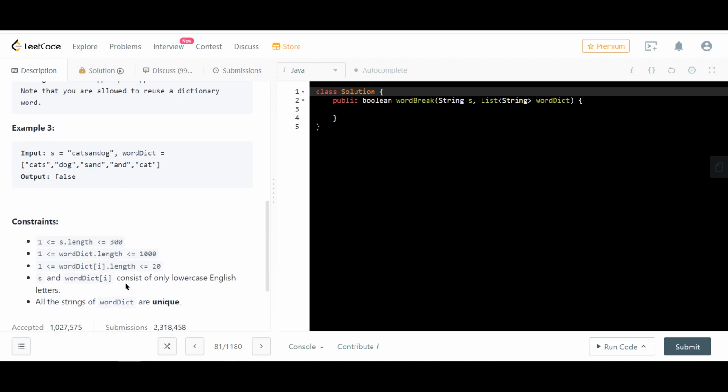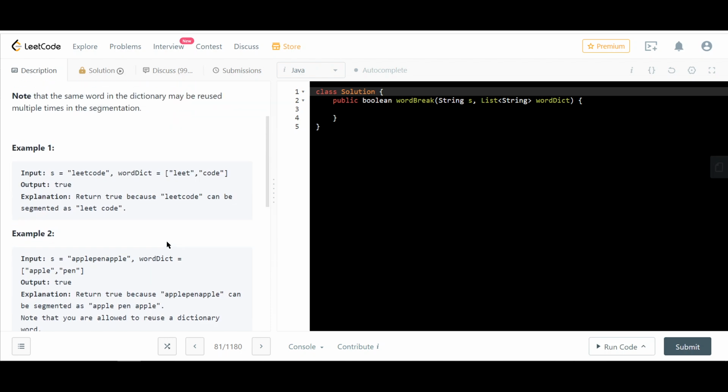Fine. Let's look at some of the constraints. All strings of wordDict are unique. s and wordDict consist only of lowercase English letters. Dictionary words are of length less than 20. Total number of words in the dictionary is less than 1,000. And s length is less than or equal to 3,000. Okay.